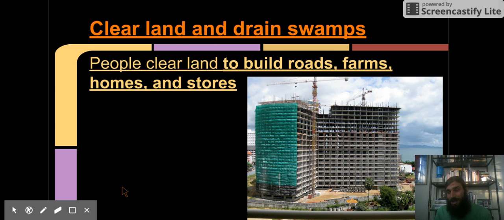The next change that people make to the land is they clear the land and drain swamps. So mostly you see clearing the land, but here in Louisiana, people also drain the swamps so they have room to build. New Orleans used to be much smaller because it was surrounded by swamps, but a lot of those swamps have been drained to make room for building. Now, why do people drain swamps and clear land? Well, here we have our answer. People clear land to build roads, farms, homes, and stores, all the things that they need in their community to survive.